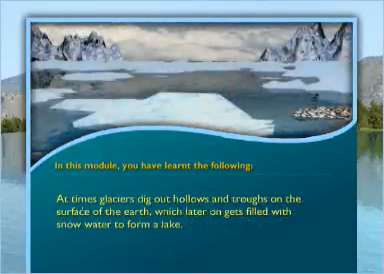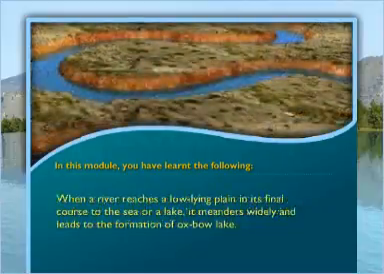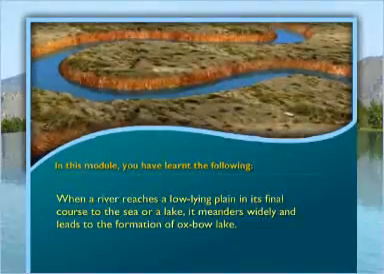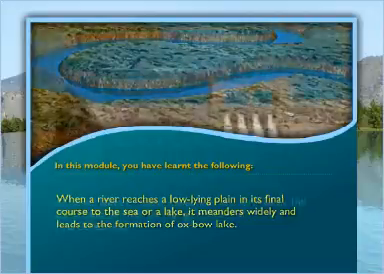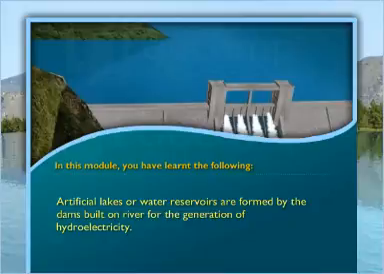At times, glaciers dig out hollows and troughs on the surface of the Earth, which later get filled with snow water to form a lake. When a river reaches a low-lying plain in its final course to the sea or a lake, it meanders widely and leads to the formation of Oxbow Lake. Artificial lakes or water reservoirs are formed by the dams built on rivers for the generation of hydroelectricity.